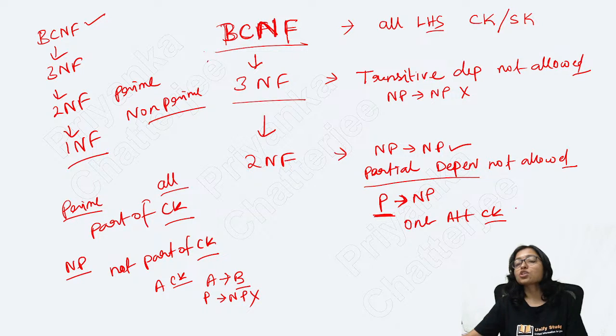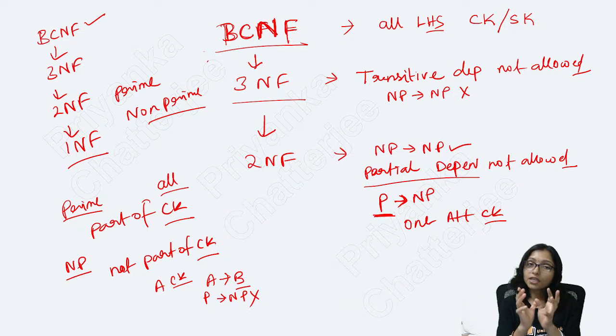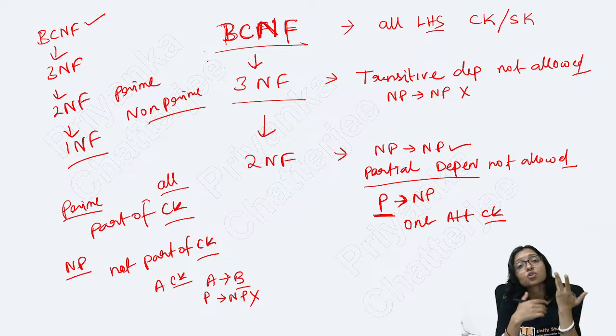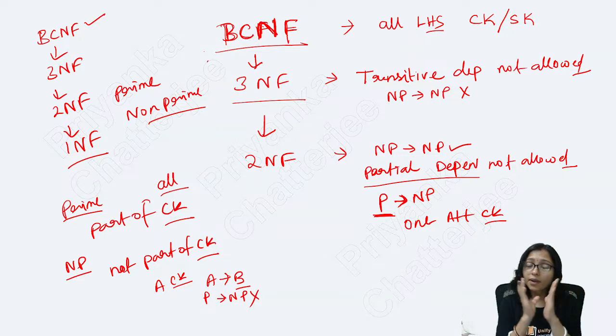then there is no chance of partial dependency. Remember that. Partial dependency is possible only when the candidate key is a combination of more than one attribute. If there is only one attribute, that is the candidate key itself, not a prime. Prime means part of a candidate key.